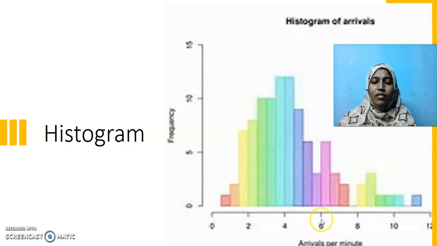And this class interval is equal to width of the bars. We have bars, no? Width of the bars. The height of the bars gives the frequency. This is the height of the bar. This height gives us the frequency. Height gives us the frequency. Width of the bar gives us the class interval.